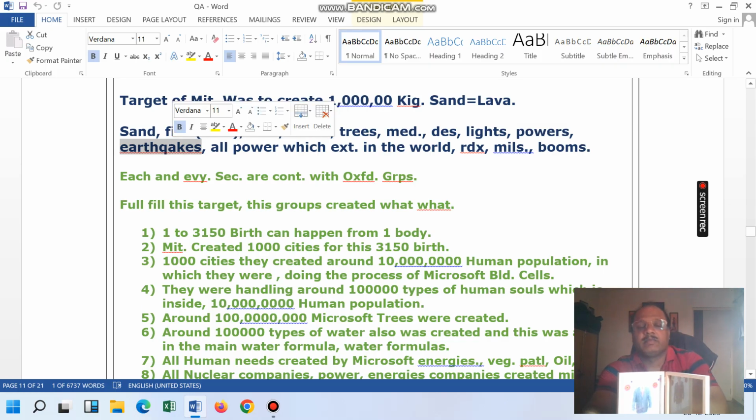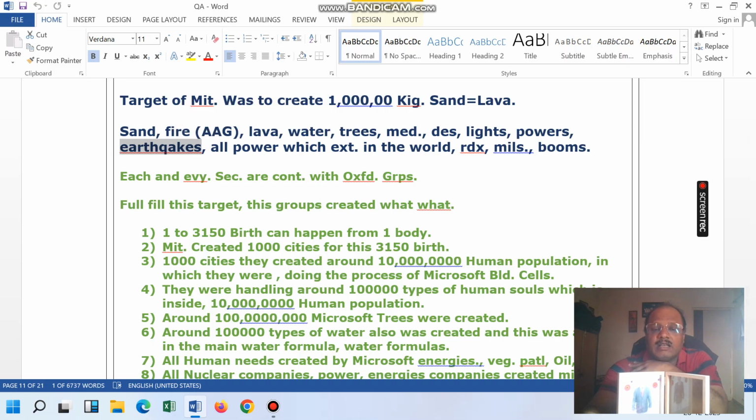Earthquake is also there. For example, 1500 buildings in Bangalore city. So that also you check. And all this power is six.